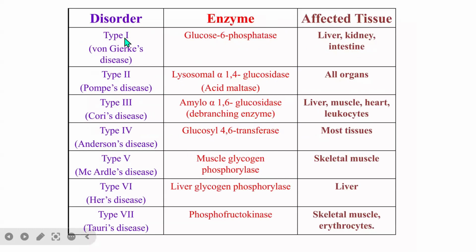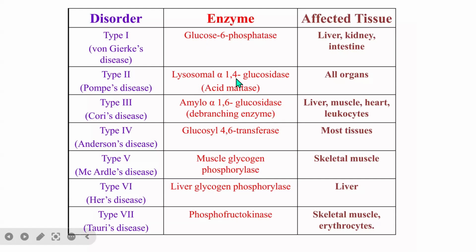We have type 1, which is called von Gierke's disease. It happens due to glucose 6-phosphatase deficiency, the enzyme that removes phosphate from the glucose after glycogenolysis. Then there is type 2, which is Pompe's disease.